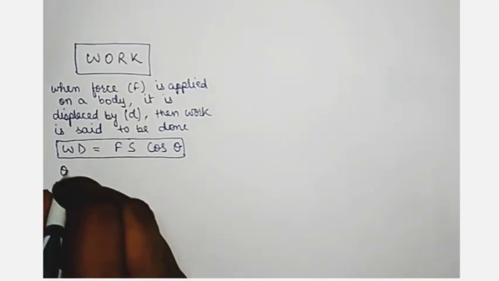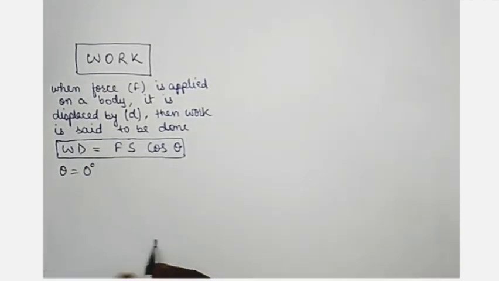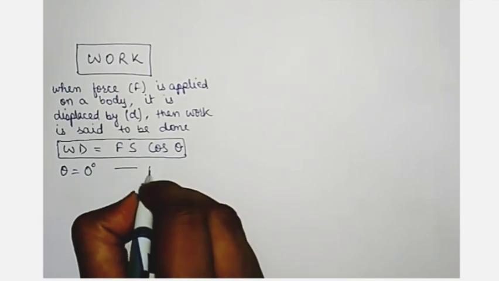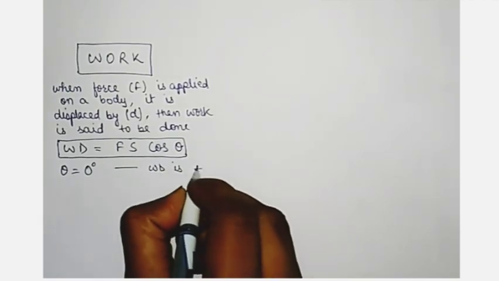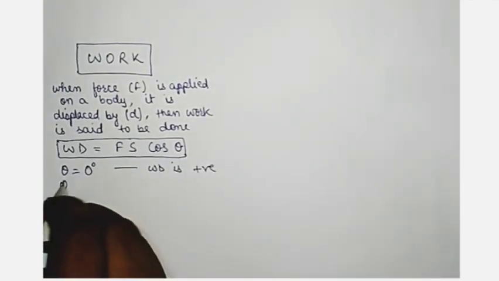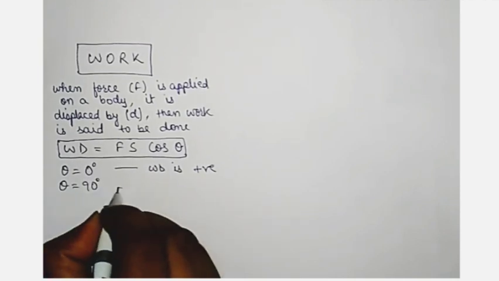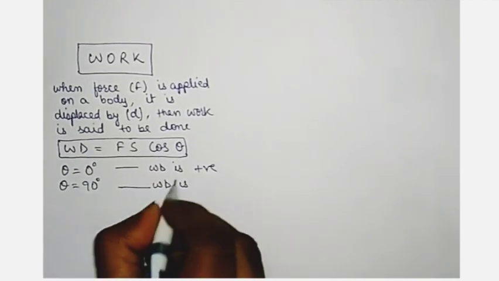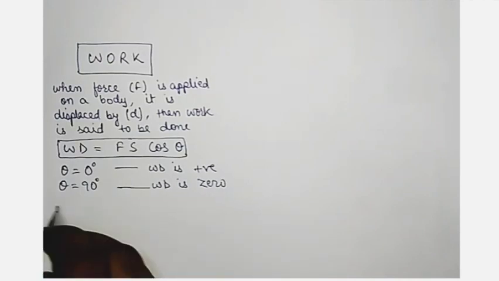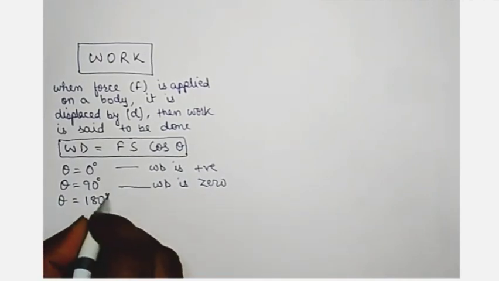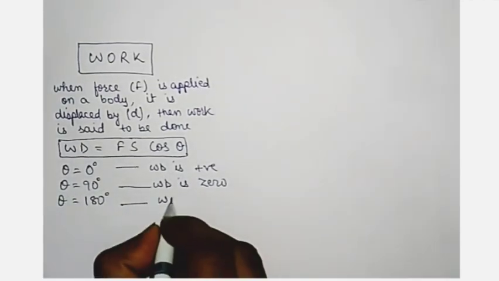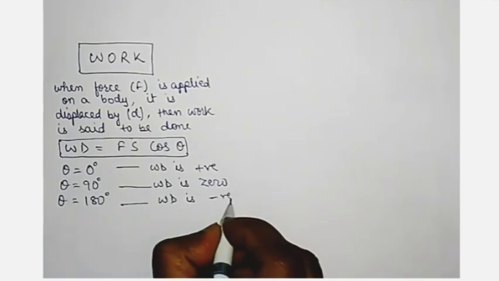When theta is equal to 0 degree, work done is positive. When theta is equal to 90 degree, work done is 0. When theta is equal to 180 degree, work done is negative.